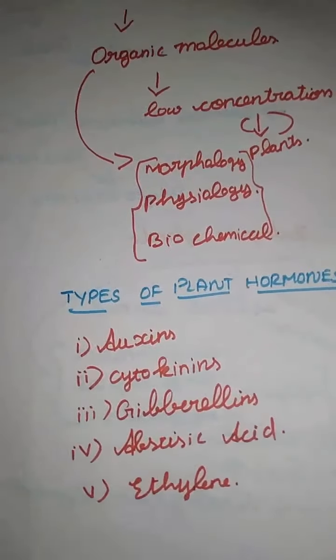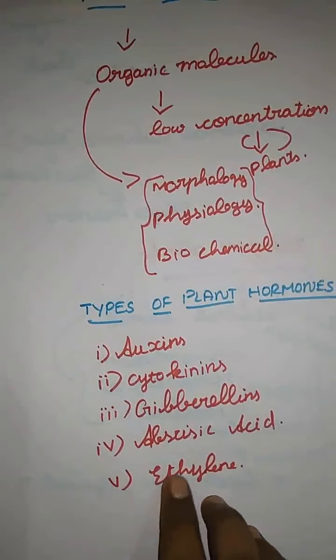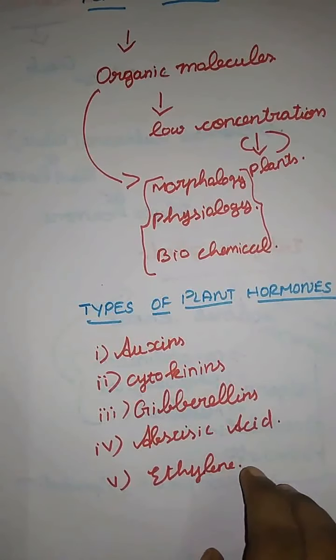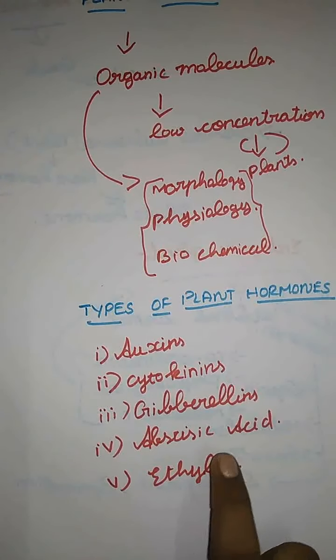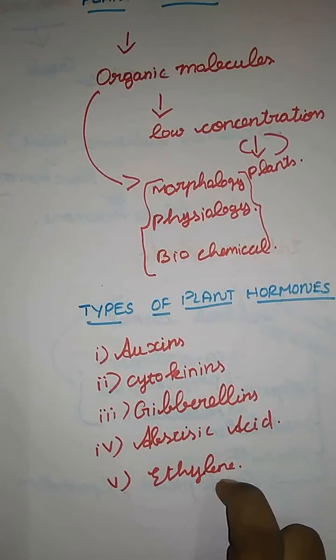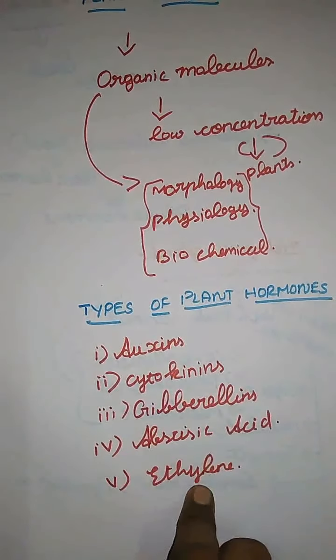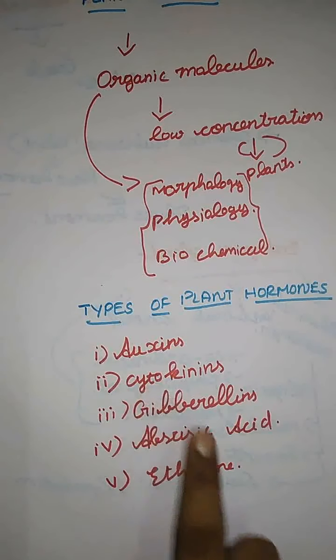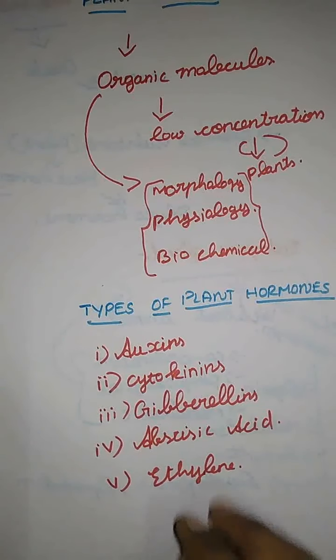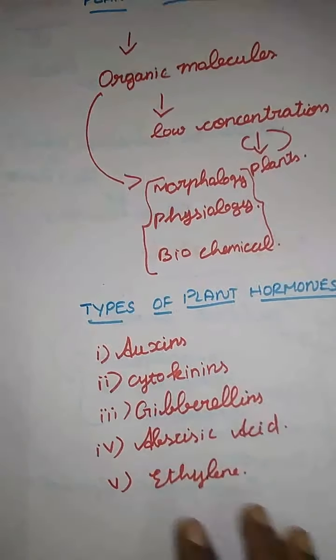Here, abscisic acid acts as a growth inhibitor, working as a growth regulator. And last is ethylene, a gaseous plant hormone. It also acts as a growth inhibitor. So these are all the 5 hormones. Let me see one by one the physiological activity and which hormone is responsible for it.